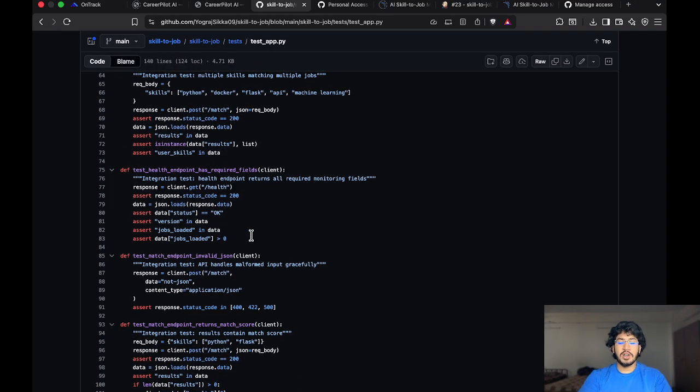I have written tests for every major endpoint, and also for edge cases like what happens when someone sends empty input or invalid data. The tests use the PyTest framework, which is very commonly used for Python applications, like the Python application which we have built earlier. So now let's discuss the Dockerfile.